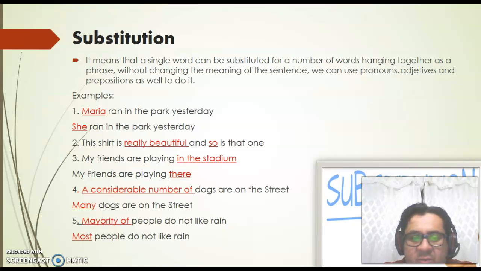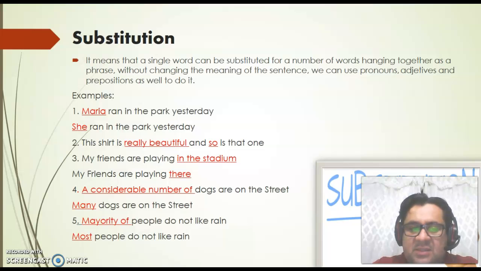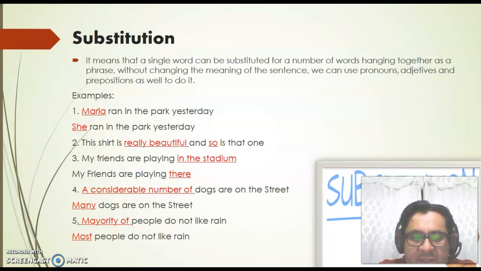Number 2, this shirt is really beautiful, and so is that one. As we can see, it's understood that when we use so, it means really beautiful as well. Number 3, my friends are playing in the stadium. My friends are playing there. Number 4, a considerable number of dogs are on the street. Many dogs are on the street. Number 5, the majority of people do not like rain. Most people do not like rain. As you can see, we substitute some words for shorter ones and it still means the same.